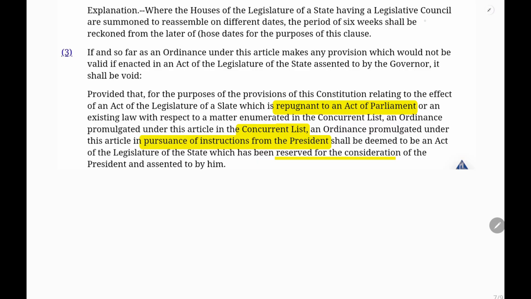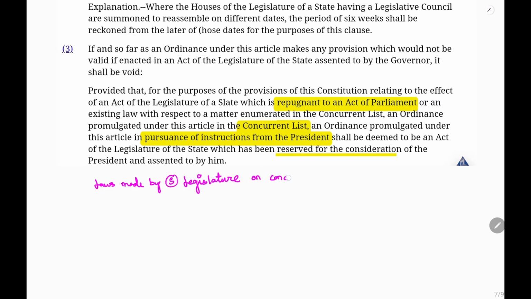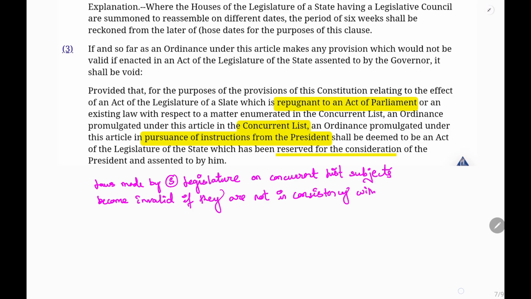So, laws made by the state legislature on concurrent list subjects become invalid if they are not in consistency with the parliamentary laws.